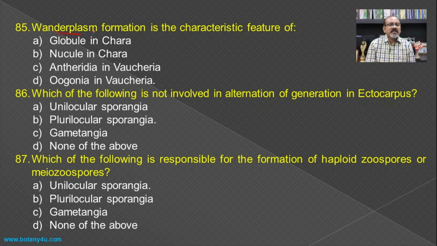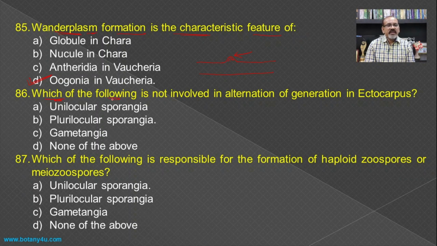Then wanderplasm formation is the characteristic feature during the formation of the female reproductive organ by the Vaucheria. The many nuclei and the cytoplasm are aggregated, and there is formation of a knob-like structure on the thallus, and this is known as wanderplasm, and hence during the formation of oogonia and antheridia, there is a formation of the wanderplasm.